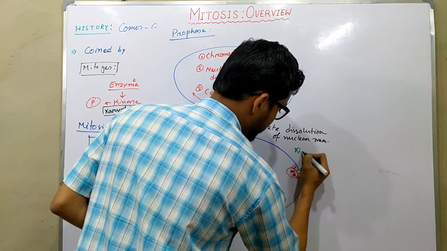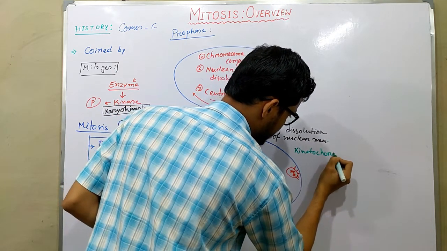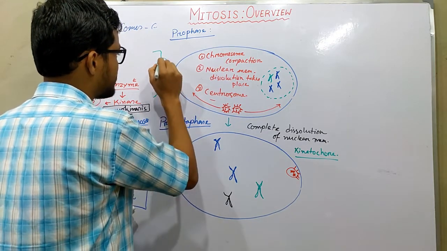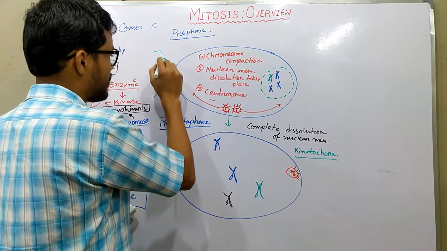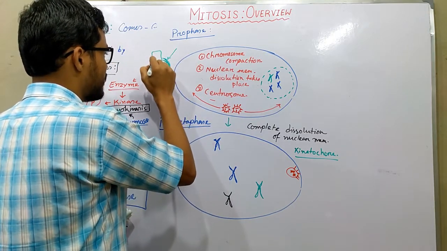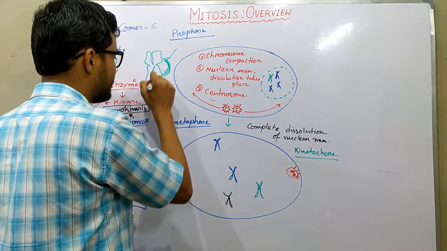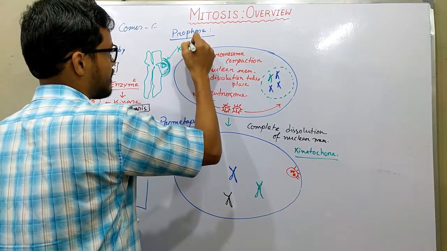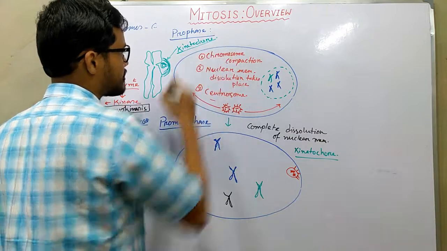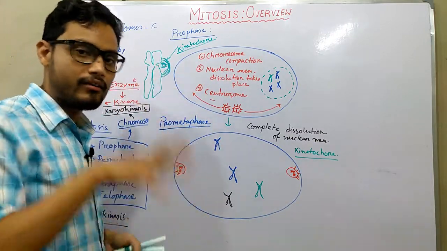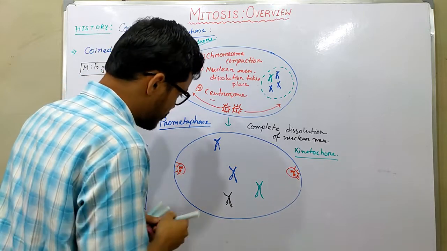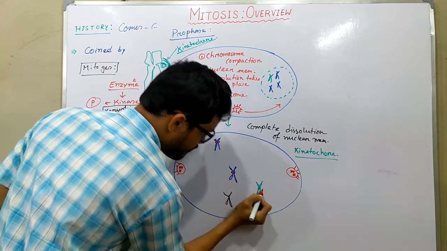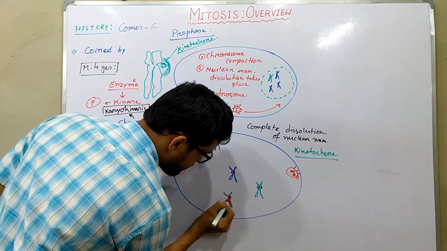Kinetochore is a special region that is produced in the centromere region of the chromosome, and it is made up of more than 100 proteins. This region is known as the kinetochore region. It helps the spindle fiber to bind with a particular pair of chromosomes.